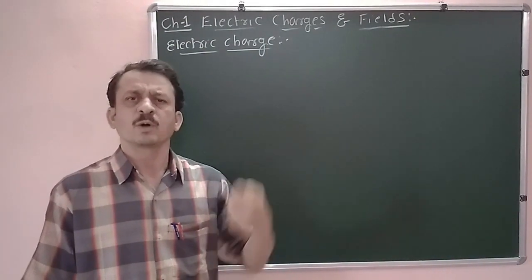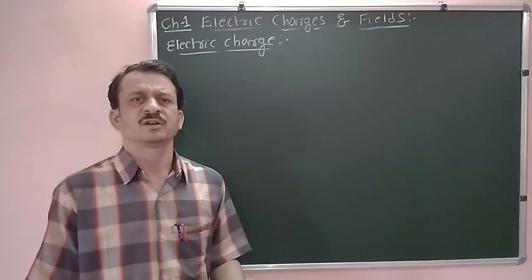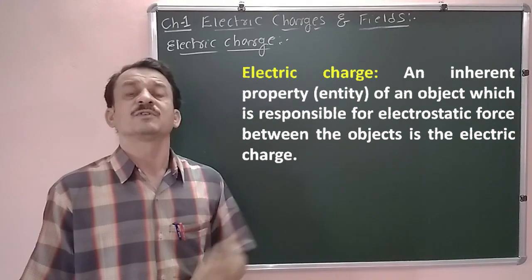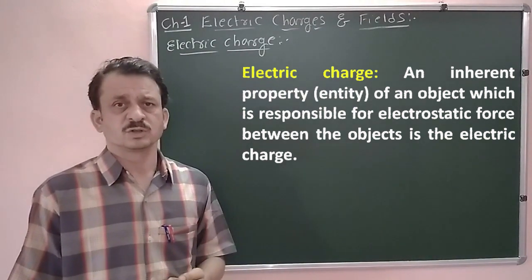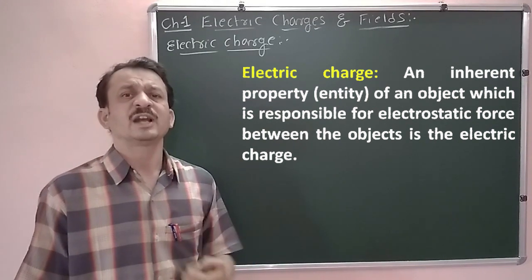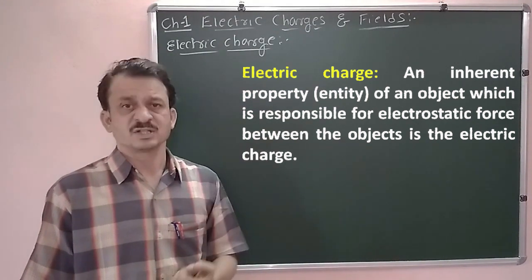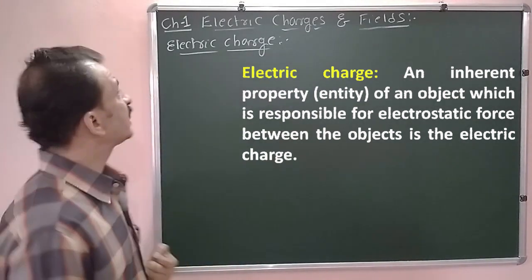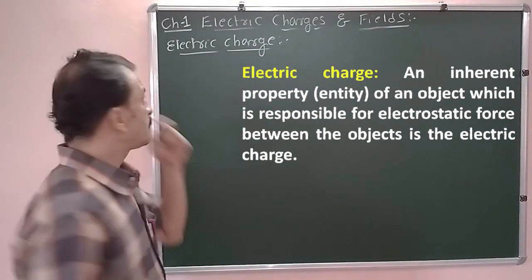It is the inherent property of a material object which is responsible for electrostatic force between two objects, and which produces electrostatic phenomena. Electrostatic behavior is called electric charge.